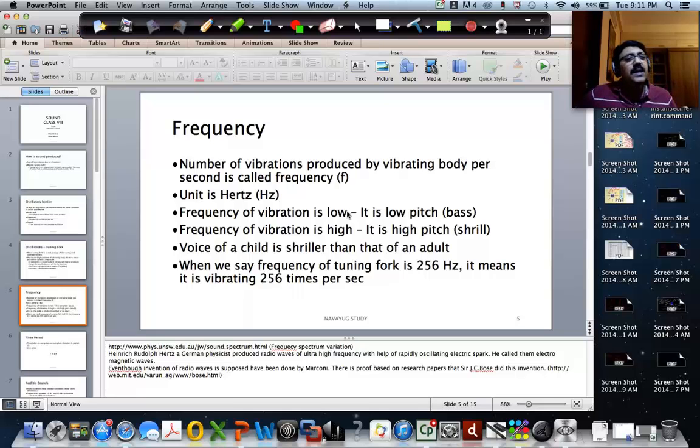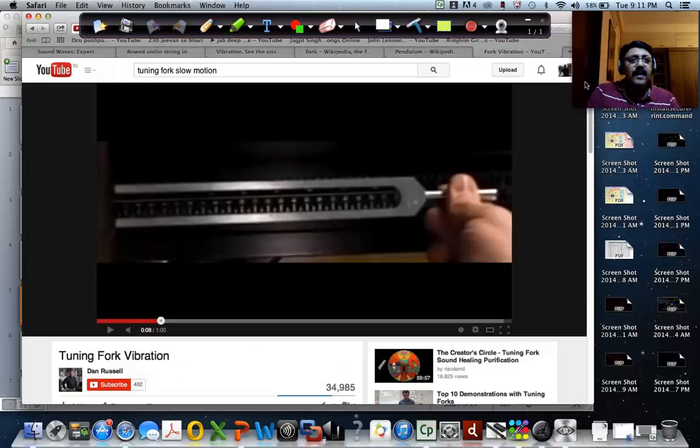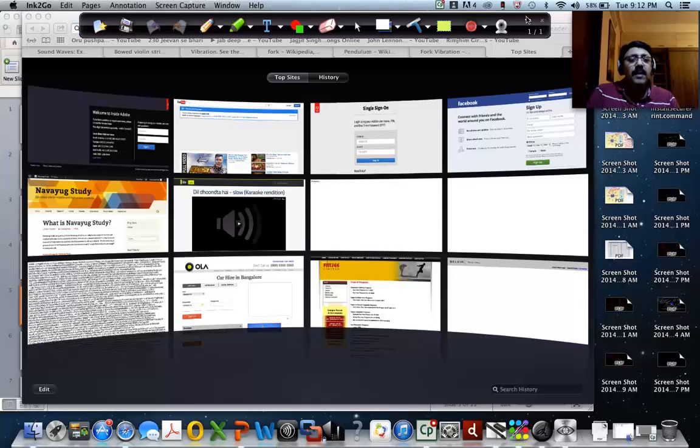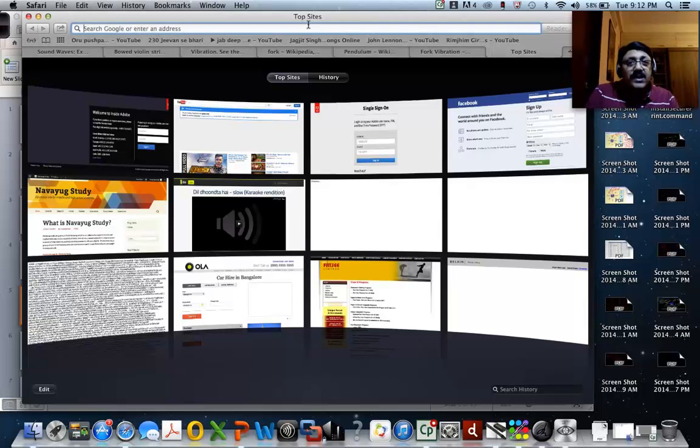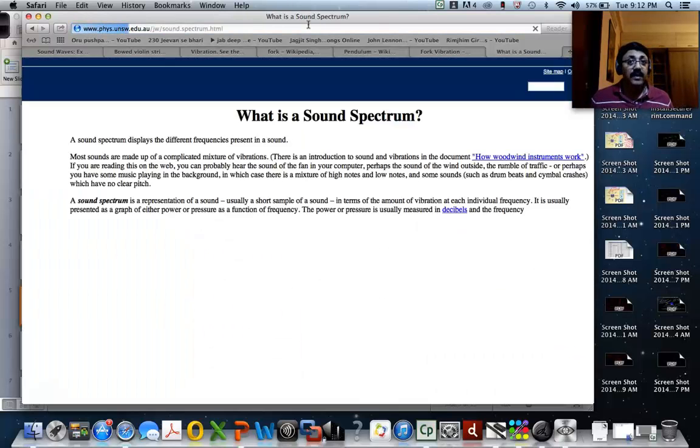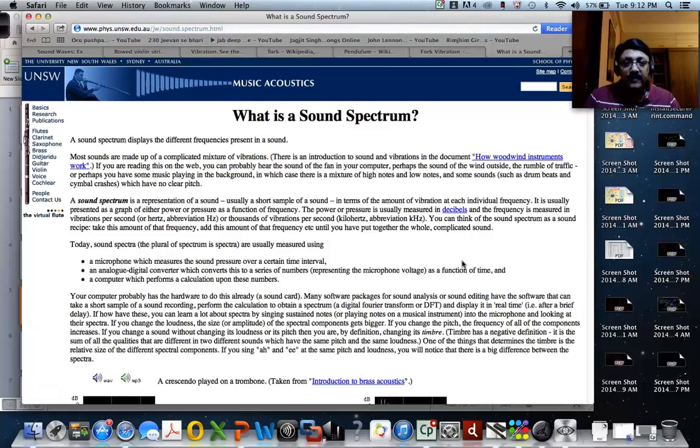Now, how does the frequency influence the kind of sound? When you look at a low frequency versus a high frequency, what is the difference? I just want to show you the difference between that. What do you mean by low frequency versus high frequency? How does a sound wave look like? What is the characteristic of the sound wave?